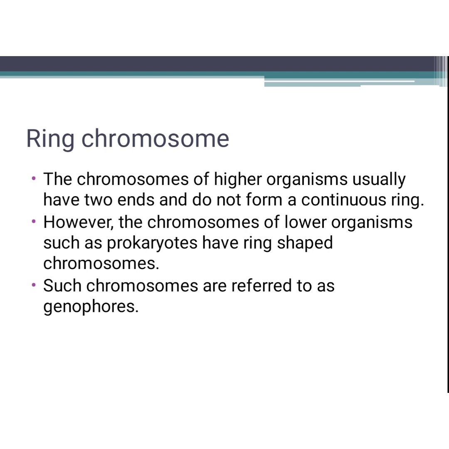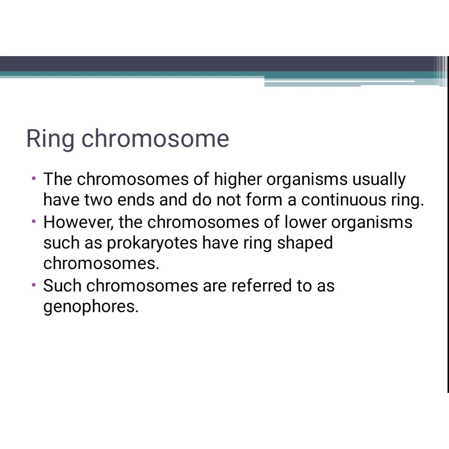Next, ring chromosomes. The chromosomes of higher organisms usually have two ends and they do not form a continuous ring. But in organisms like prokaryotes, especially in E. coli, the chromosomes are ring shaped. Okay, such chromosomes are referred to as genophores.